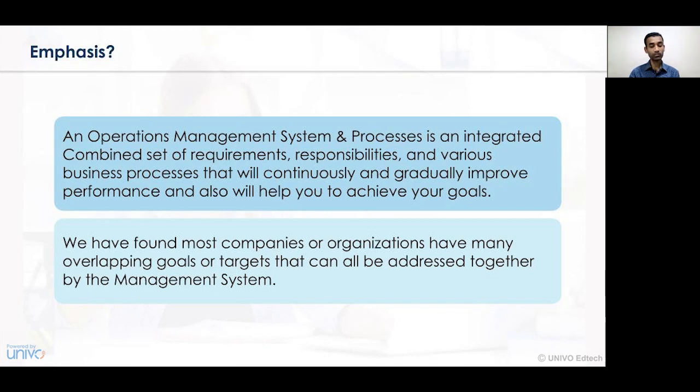Another profound finding from those particular concerns is that companies or organizations have many overlapping goals and targets, and these need to be addressed with an effective management system in existence. When there is an effective management system, all the activities will be conducted in a very well coordinated way, and accordingly, there will be a proper control and system in existence.